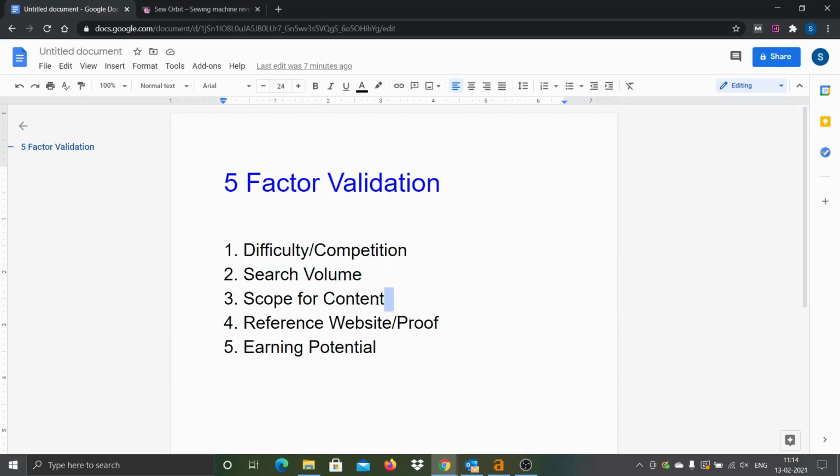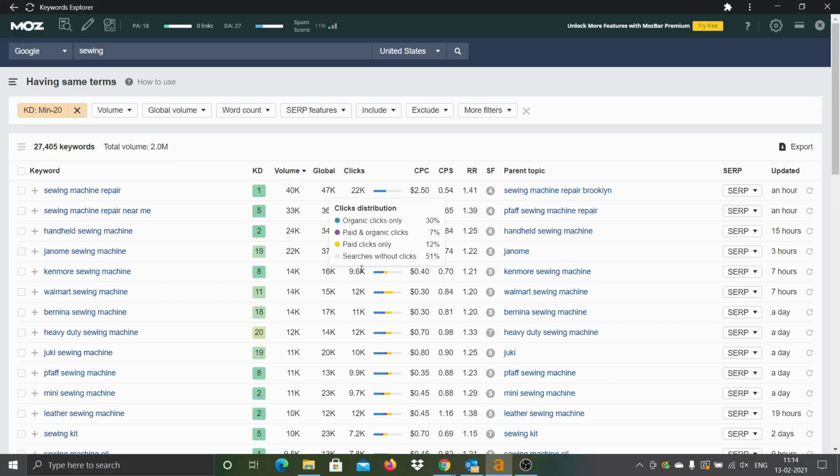Now the third validation is scope for content. When you want to pick any particular micro niche, while you verify the number of topics or keywords available with low difficulty, you also need to ensure there is enough scope to write the content, because if you just publish about 40-50 articles and then get exhausted, it won't help you. You should plan to publish at least 100-200 articles, minimum 100, more is always good. So how we normally do this is, again, a sign, an indication only.